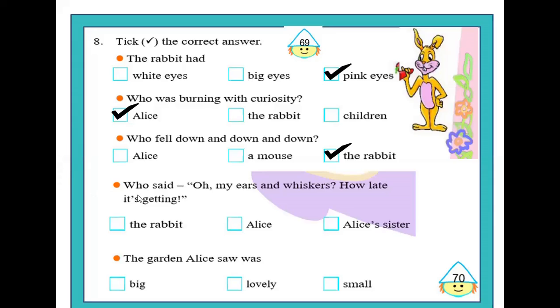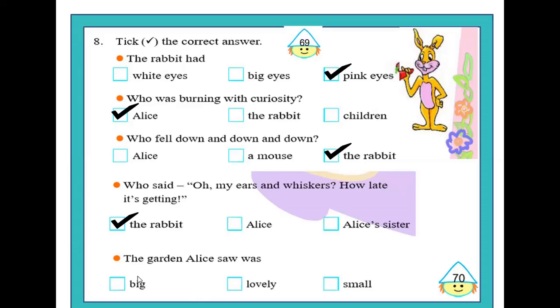The next question provided here is, who said, "Oh, my ears and whiskers, how late it's getting"? Your options are the rabbit, Alice, Alice's sister. And we know that these words were said by the rabbit when he was getting late.